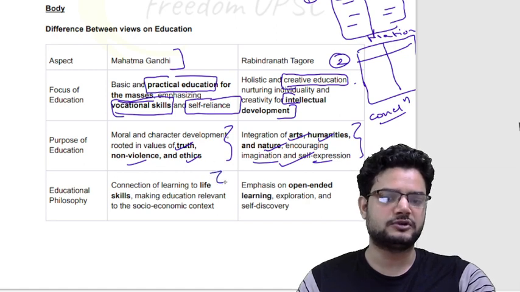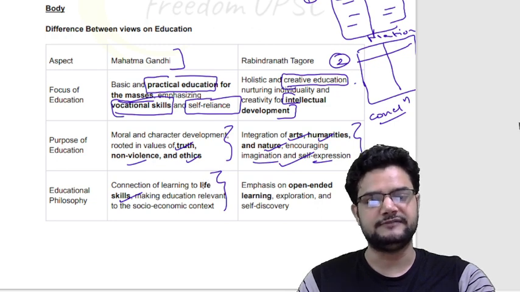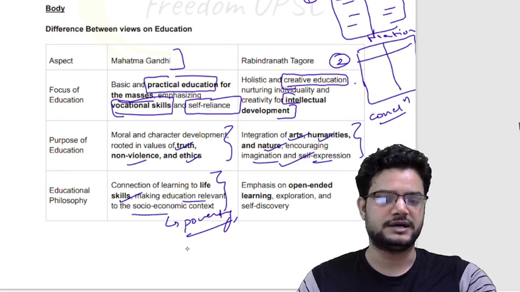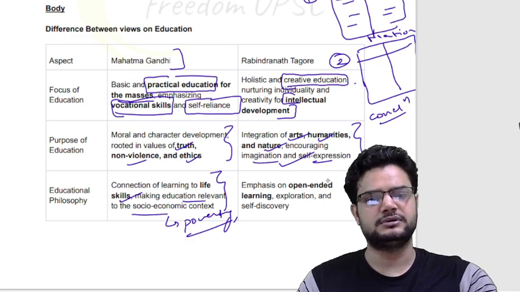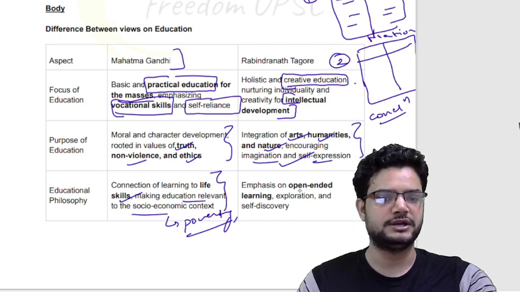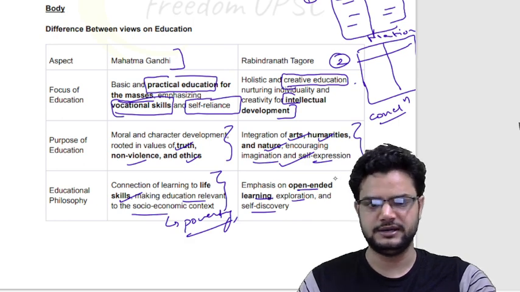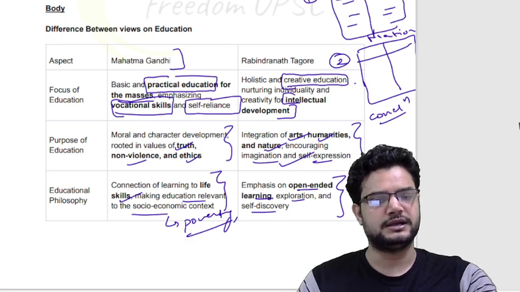Now what is the philosophy of education? So Gandhiji's philosophy is about learning life skills, okay, making education relevant to the socio-economic context, so as to reduce poverty and to scale mass movements, okay, against the colonial empire. Whereas for Rabindranath Tagore, education should not be limited to one particular aspect which is socio-economic, but it should be open-ended. It should be exploratory. It should be regarding self-discovery, right? So he gave education a little bit of a spiritualistic and intellectual aspect, right?